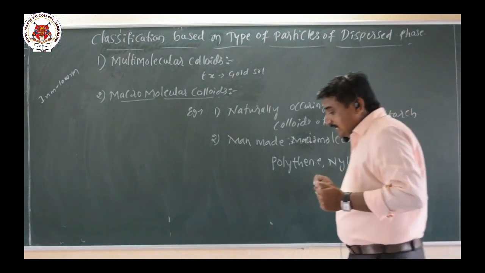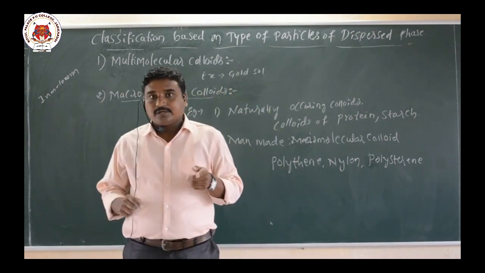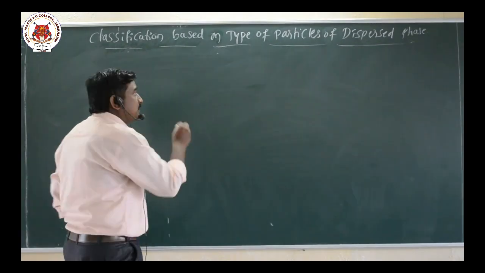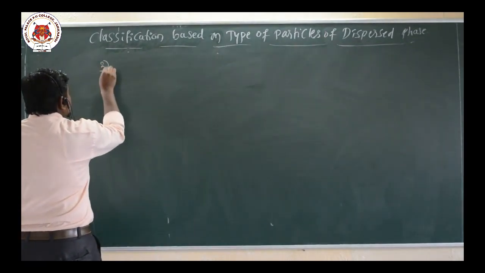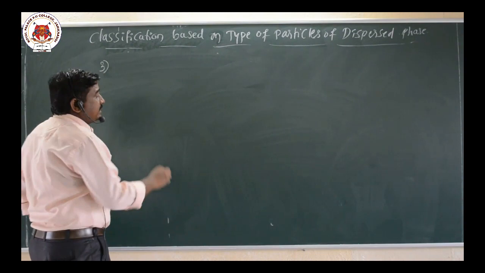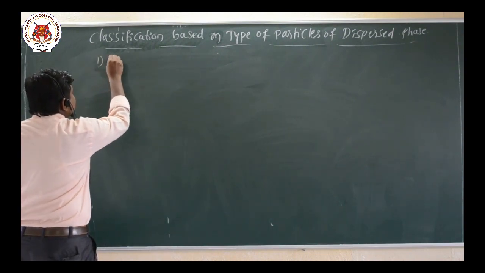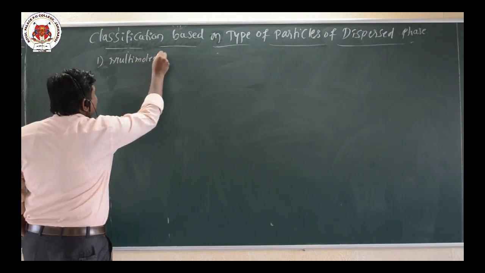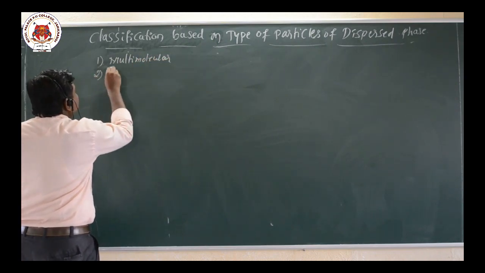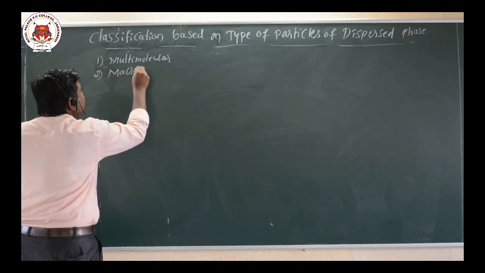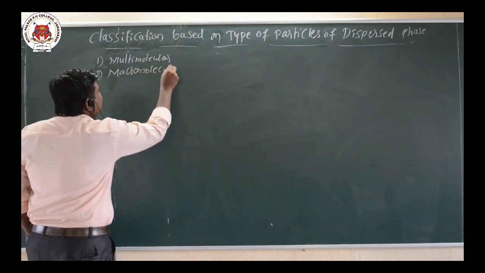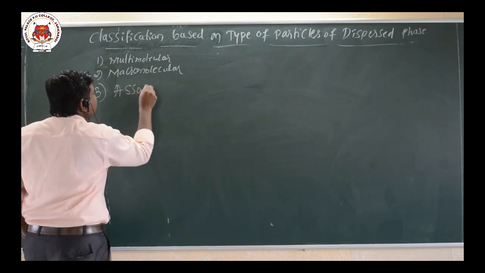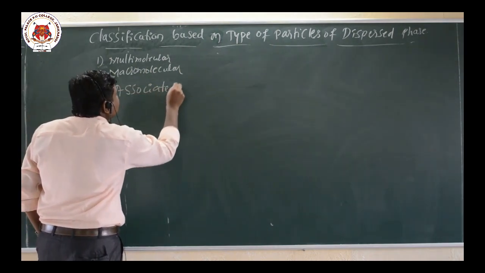So now the third one, that is associated colloids. The third classification is based on the type of the particles. The first one is multimolecular colloids, the second one is macromolecular colloids, and the third one is associated colloids.